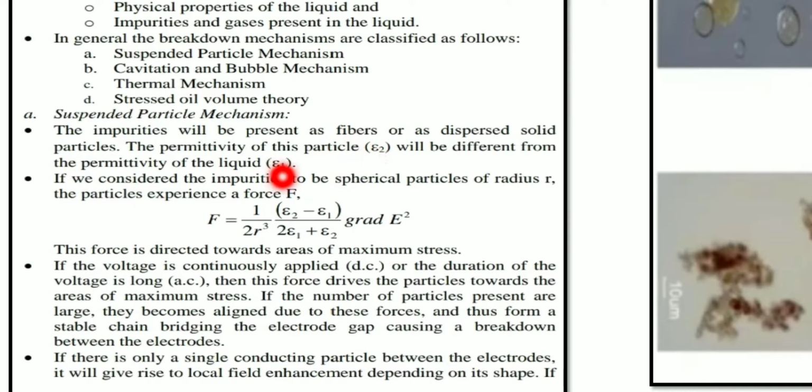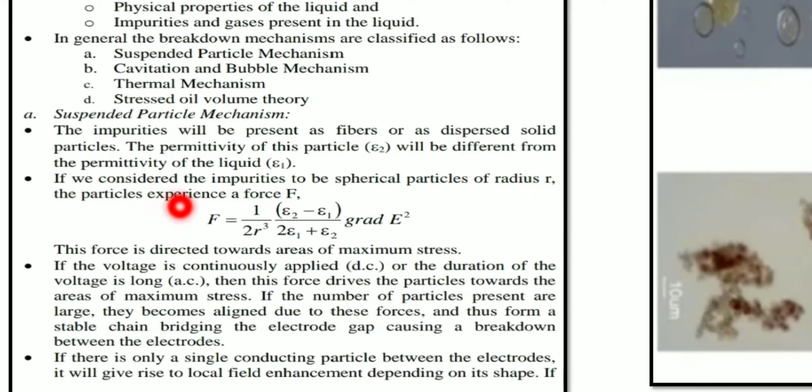So if we consider the impurities in a spherical form, that is what we are going to assume. The impurities which are present in the liquid dielectric are in the form of spheres. If they are spherical, we will take into consideration their radius. Keep in mind, the spherical particle is of radius r.